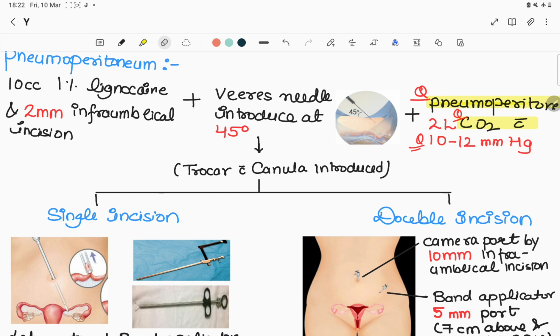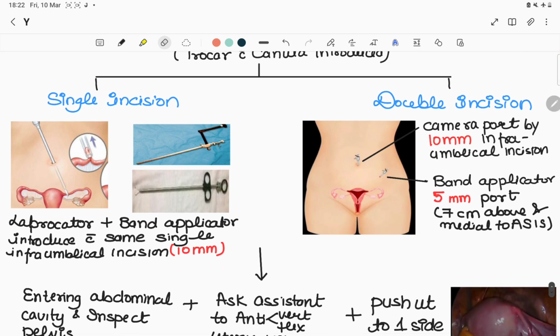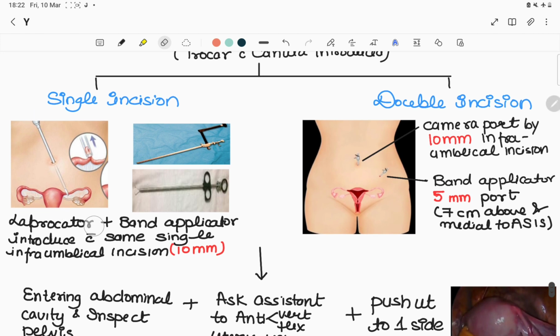After creating the pneumoperitoneum, trocar and cannula are introduced. So lap sterilization can be done by 2 methods, by single and double incision. In single incision, the laparoscope along with the band applicator is introduced through the same infraumbilical incision of the Veress needle, which is extended from 2 mm to 10 mm or 1 centimeter.